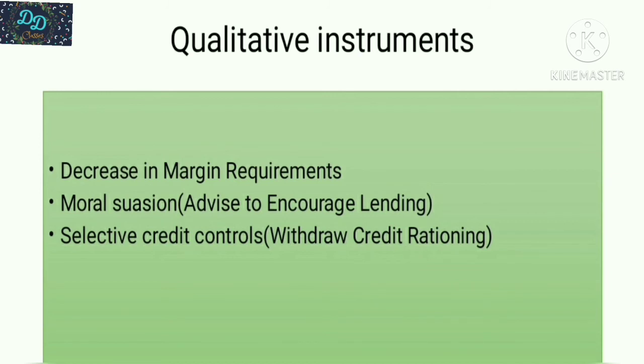Next is moral suasion, that is, advice to encourage lending. This is a combination of persuasion and pressure that the central bank applies on other banks in order to get them to act. During deficient demand, the central bank advises, requests or persuades the commercial banks to encourage credit. So it helps to raise the availability of credit and aggregate demand. The last one is selective credit control, that is, withdrawal of credit rationing. During deficient demand, the central bank withdraws rationing of credit and makes efforts to encourage credit.